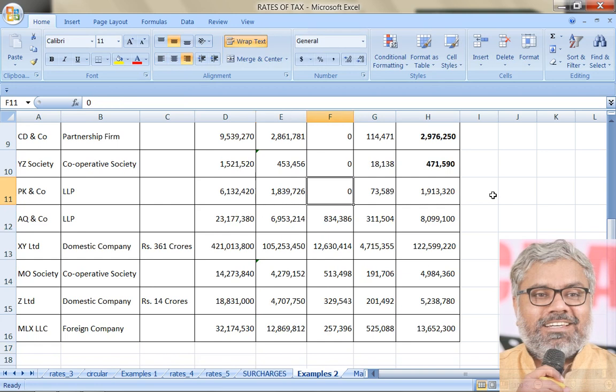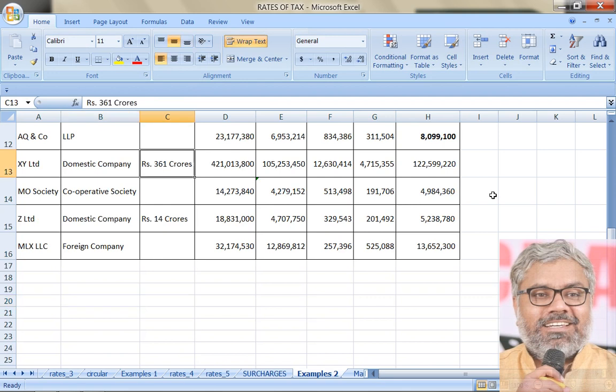Next, another LLP is there. LLP straight away 30%, no problem. No surcharge because income did not exceed 1 crore. Cess is common. So 19 lakhs 13,320. Another LLP. Here also 30% flat rate. Surcharge is there since the income exceeded 1 crore. So here the income is 2 crore 31 lakhs 77,380, more than 1 crore. So automatically 12% surcharge is applicable. 4% cess anyway will be applicable in all cases. Final tax liability will be 80 lakhs 99,100.